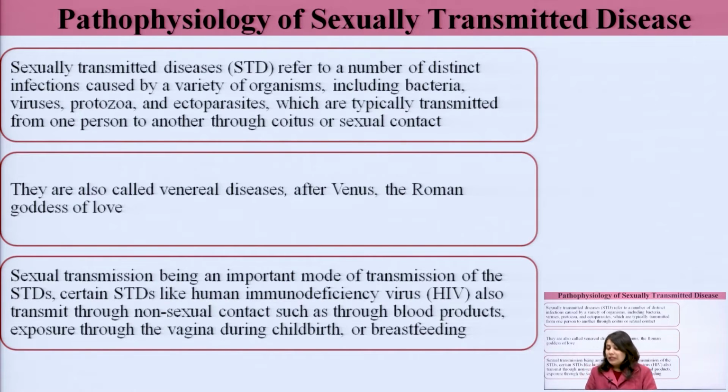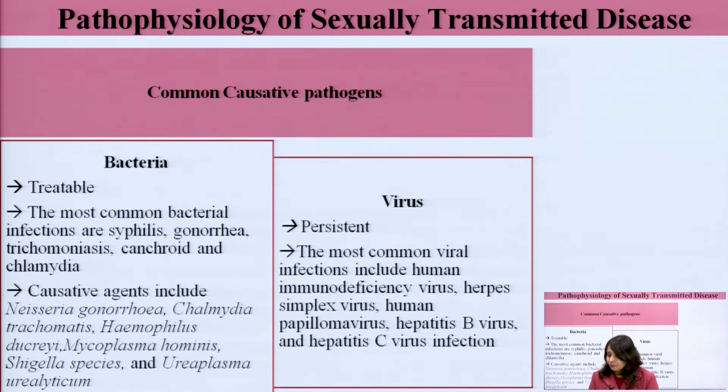Sexual transmission being an important mode of transmission of STDs, certain sexually transmitted diseases like human immunodeficiency virus and hepatitis also transmit through non-sexual contact, such as through blood products, exposure through the vagina during childbirth, or breastfeeding. They also spread by sharing of blood products during blood transfusion or by sharing needles for injections. These can also be the source of these infections, but the major mode of transmission is sexual contact.